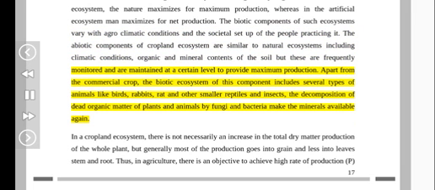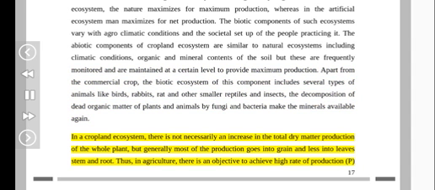Apart from the commercial crop, the biotic ecosystem of this component includes several types of animals like birds, rabbits, rat and other smaller reptiles and insects. The decomposition of dead organic matter of plants and animals by fungi and bacteria make the minerals available again. In a cropland ecosystem, there is not necessarily an increase in the total dry matter production of the whole plant, but generally most of the production goes into grain and less into leaves, stem and root.